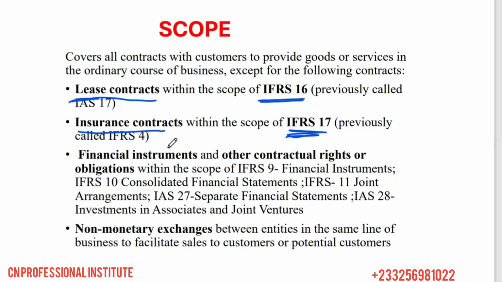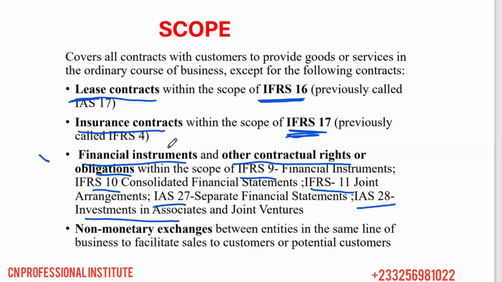We will look at all the standards. Then we have financial instruments and other contractual rights or obligations within the scope of IFRS 9, financial instruments, IFRS 10, consolidated financial statements, IFRS 11, joint arrangements, IAS 27, separate financial statements, and then IAS 28, investments in associates and joint ventures. So these things are not covered.